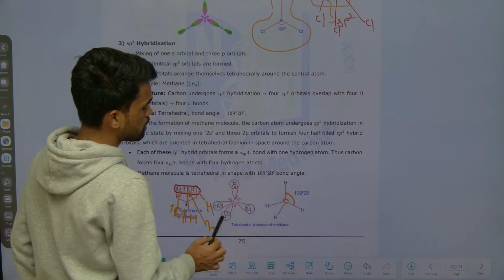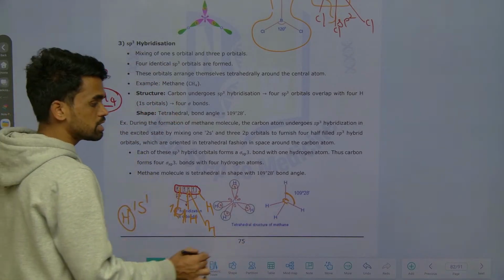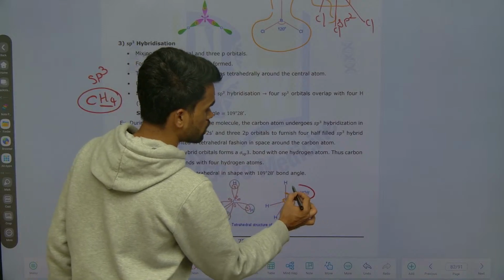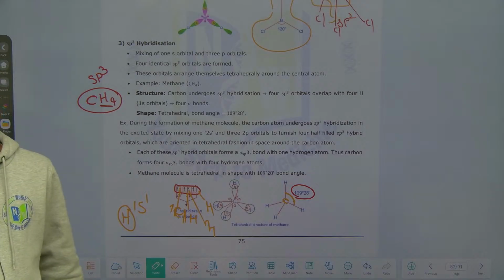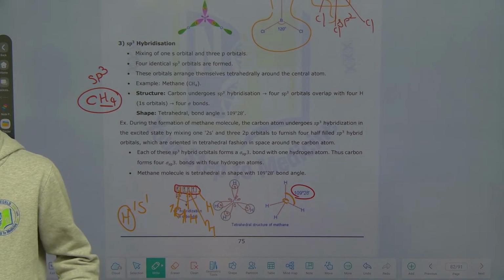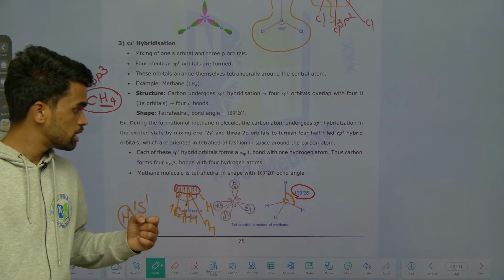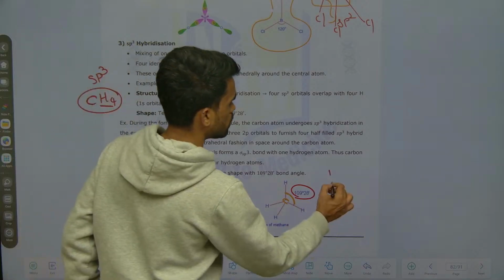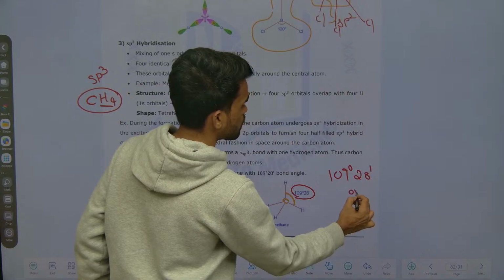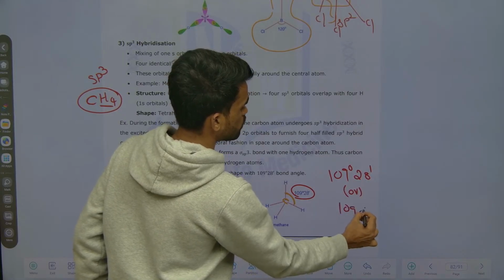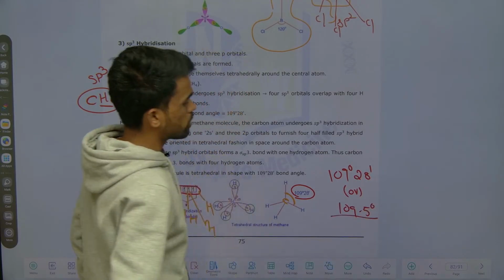The bond angle here is 109 degrees 28 minutes. You can say 109.5 degrees or 109 degrees 28 minutes. Okay, this is the bond angle.